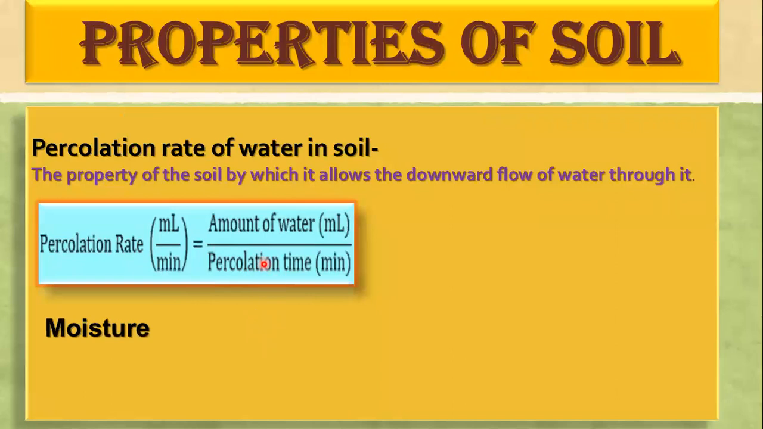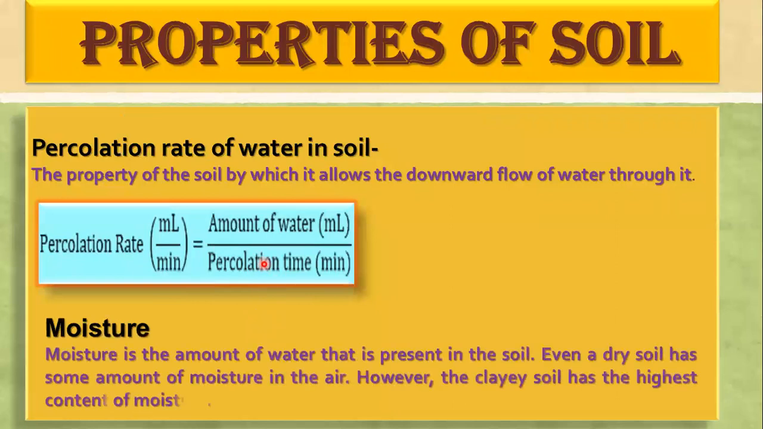Now moving to moisture, we all know that moisture means the water holding capacity. Even dry soil has some amount of moisture in it. Every soil has some amount of water and air in it. If we talk of the highest content of moisture, it is the clay soil, and the driest soil is sandy soil.